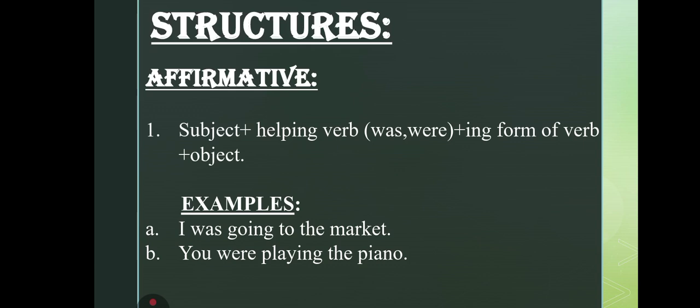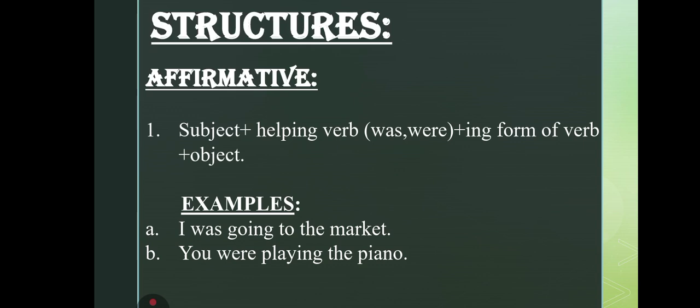So starting with the very first one, which is affirmative: to construct sentences using past continuous tense in the affirmative, you first need a subject, then a helping verb, was or were, the ing form of the verb, and in the last, the object. The ing form of the verb is also called the present participle form of the verb, right?